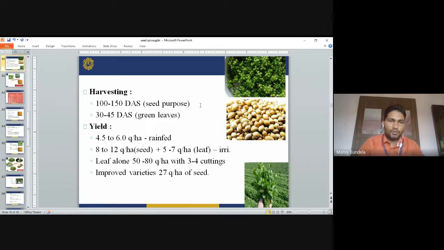The yield is 4.5 to 6 quintal per hectare of seeds for rain-fed condition, and 8 to 12 quintal per hectare of seeds plus 5 to 7 quintal per hectare of leaf for irrigated condition. In rain-fed condition we get more seeds, and the leaf is 5 to 7 quintal per hectare for irrigated condition.